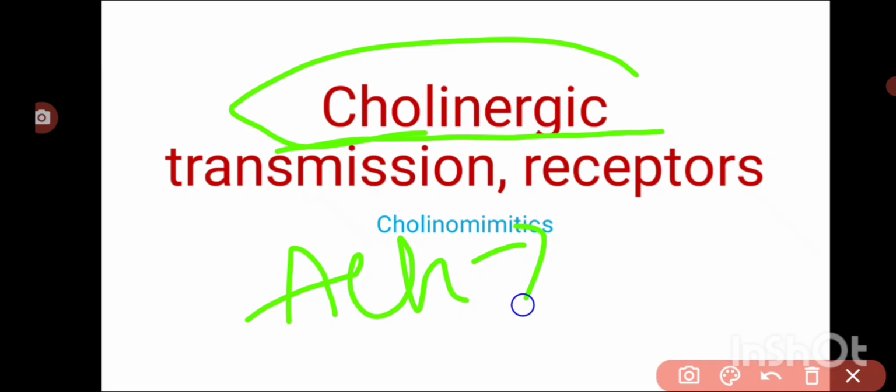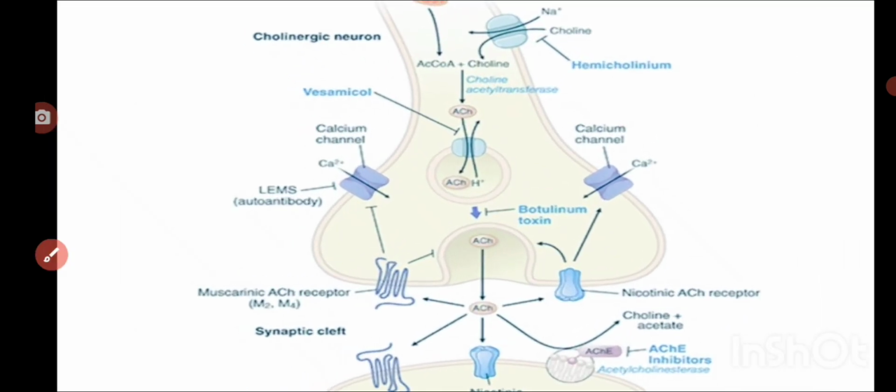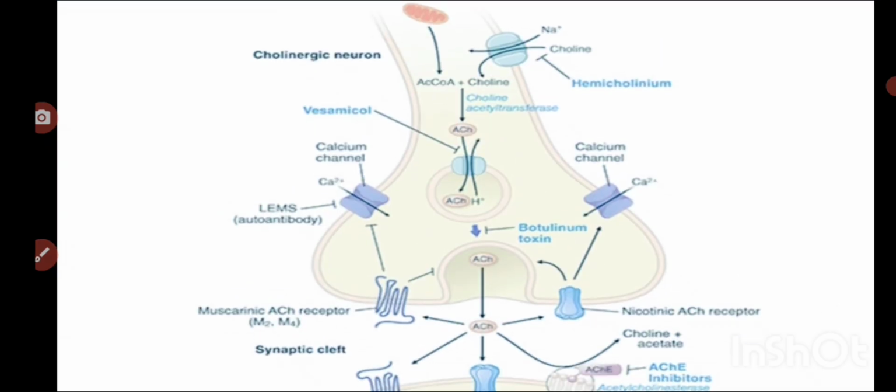Along with that, acetylcholine itself does not produce the effect, right? So it must act on the receptors to produce the effect. Acetylcholine will act on which type of receptors, where these receptors are present, and which category of receptors these are. And what are the transcellular signaling mechanisms? Everything we'll discuss in this class. So first we'll start with the synthesis of acetylcholine: synthesis, storage, degradation, action, and release of acetylcholine.